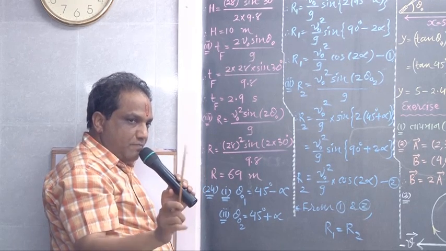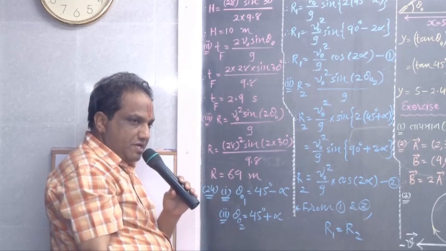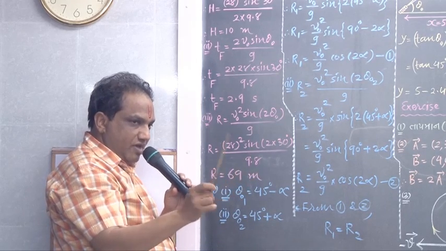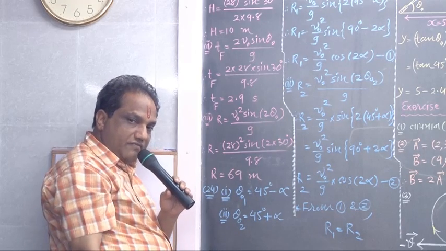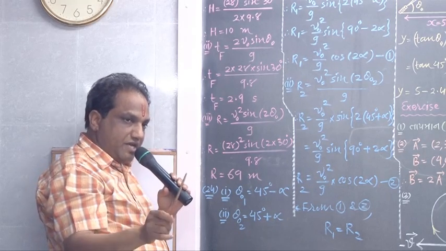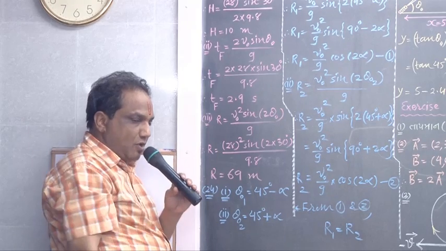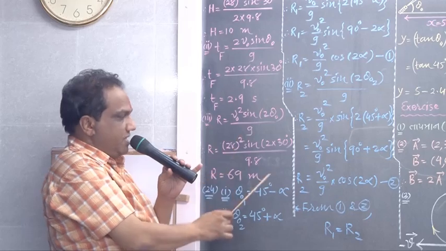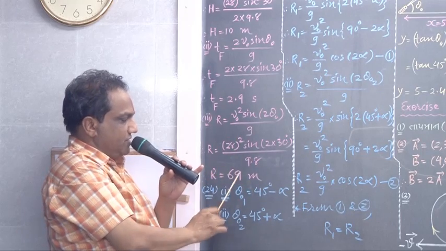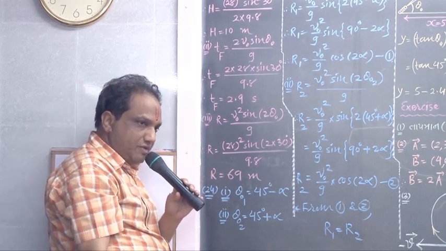That will give you 0.866. From now onwards, please remember the value of sine 60 degree directly. From the table of natural sine, we can get that value. Sine of 60 degree is exactly 0.866. That into the square of 28 upon 9.8. The answer is 69 meter.